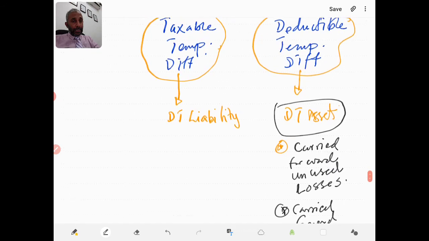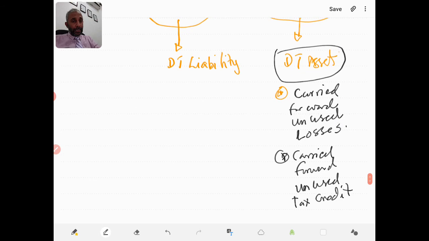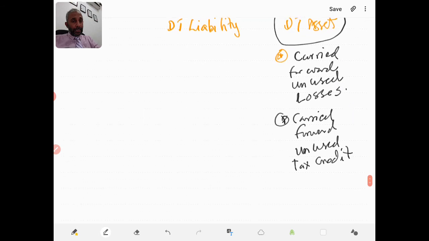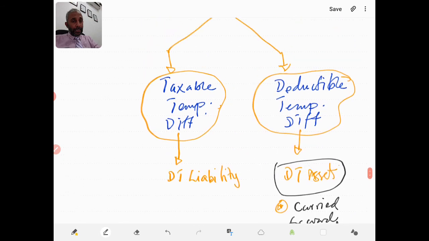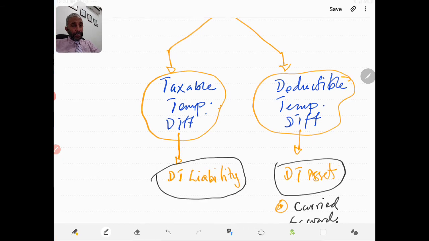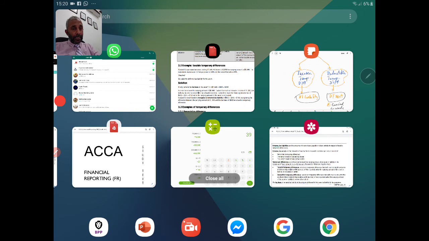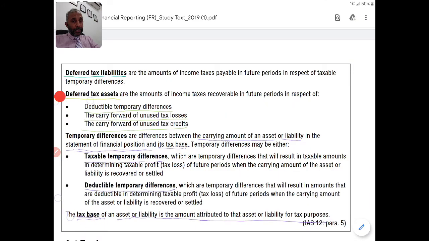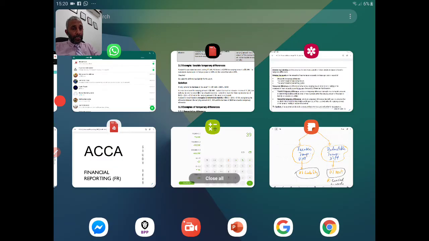So either due to deferred tax assets, or due to the carried forward tax losses, or due to the carried forward unused credits, you will have deductible temporary difference. Whereas taxable temporary difference is due to when you have deferred tax liability. Then we talk about temporary differences, which are differences between the carrying amount of an asset or liability in the statement of financial position and its tax base. Now we talk about this now.